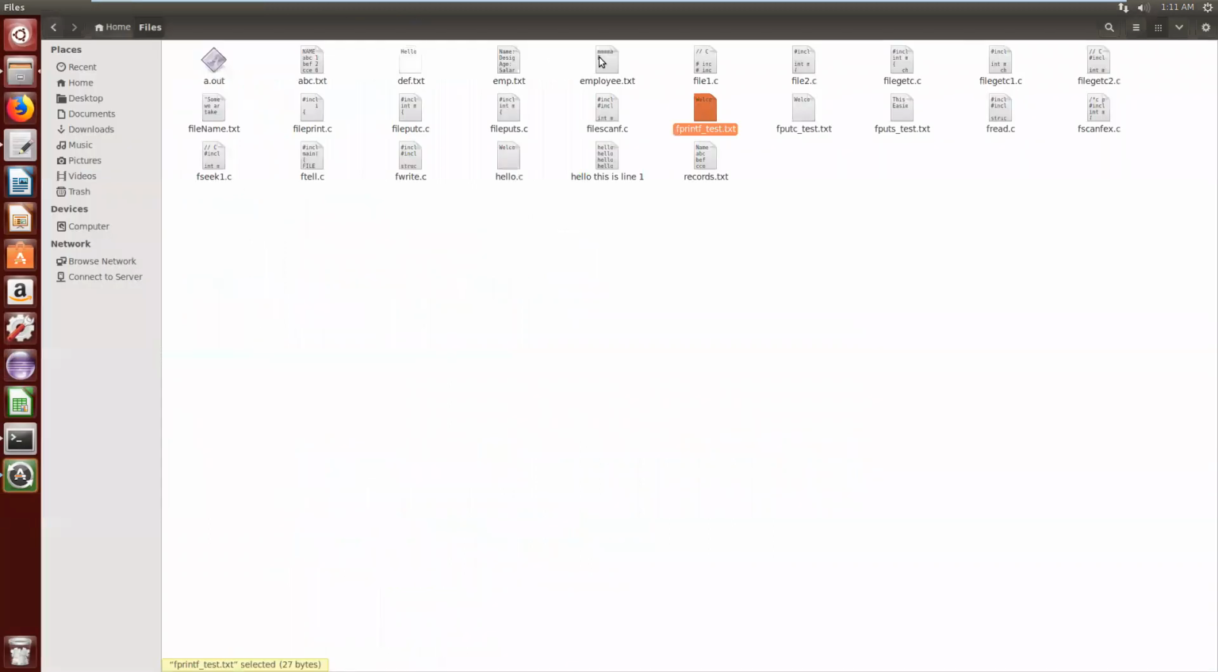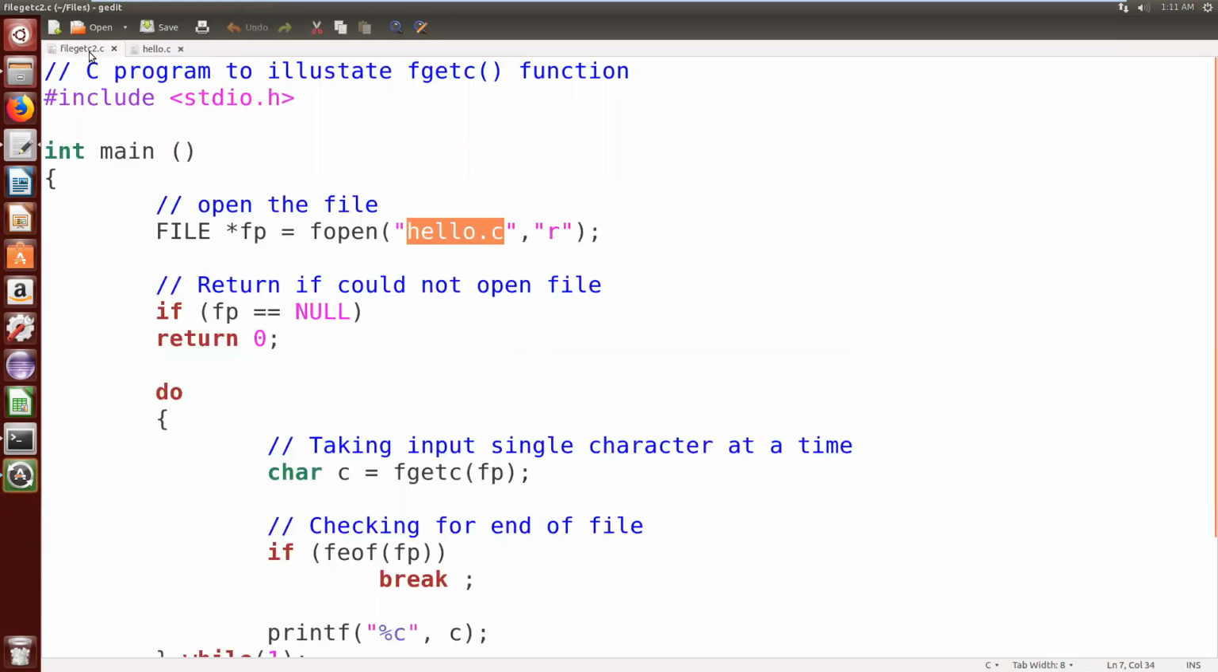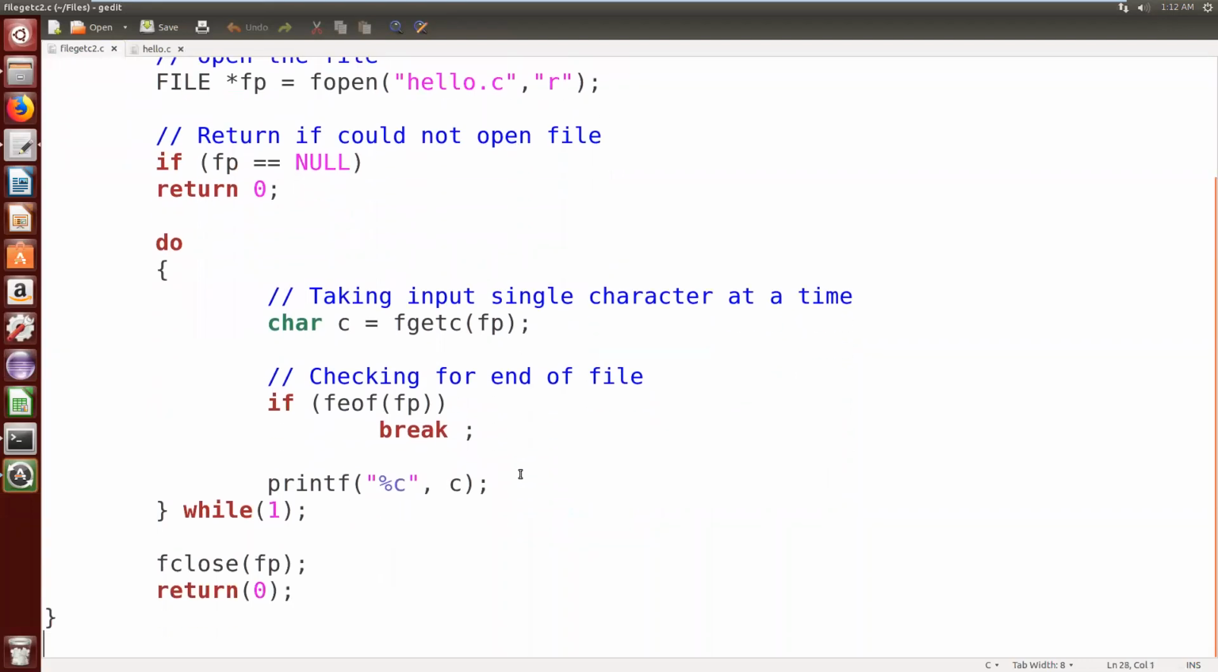See here in this file, read hello.c, I have stored some text: welcome to files in C. Now I want to open that file in read mode. If the file pointer returns null, meaning there is a problem while opening the hello.c file, then simply return 0. If the file is successfully opened, then we read the content character by character from the file and print it on the screen.